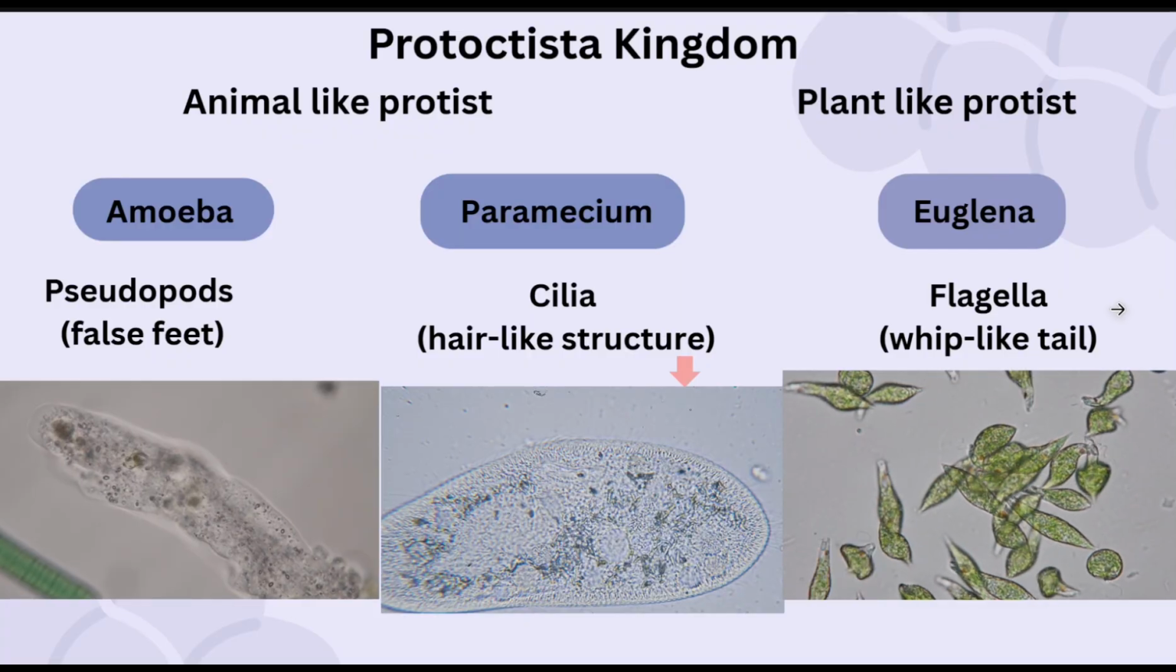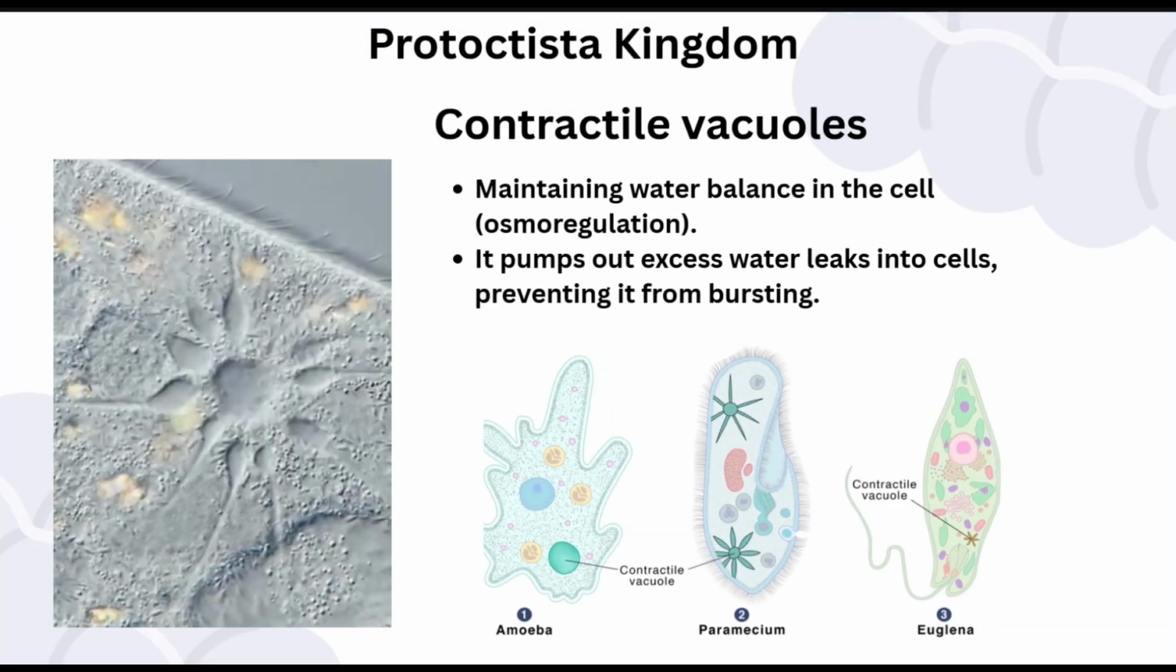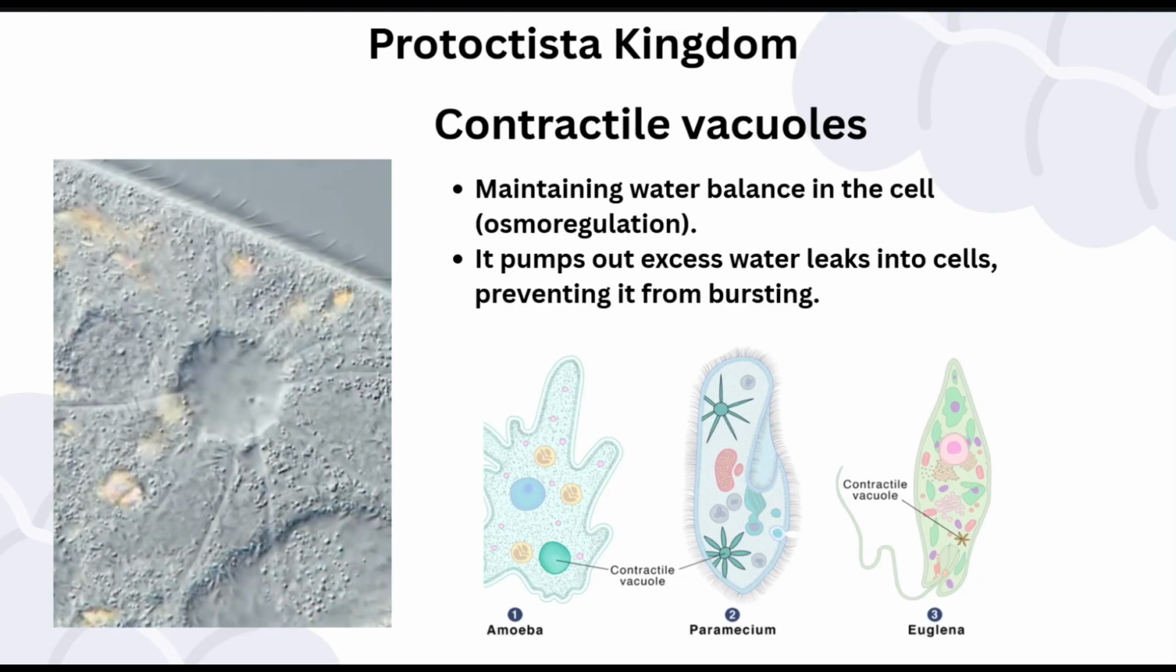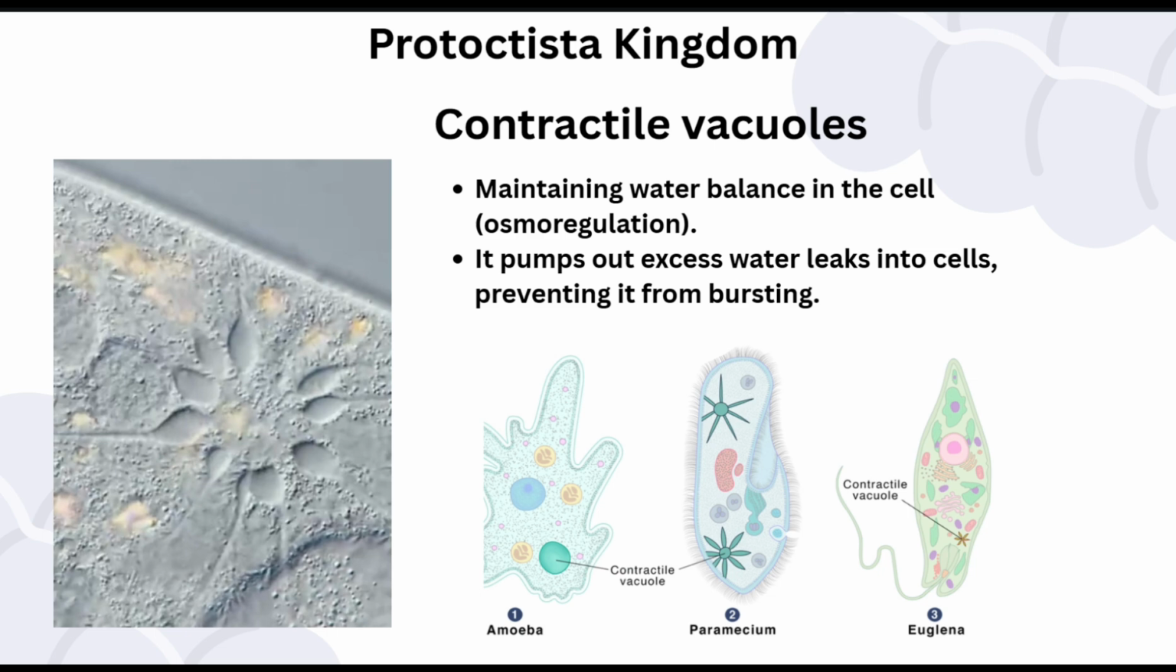Finally, to survive in water, many protists have a structure called a contractile vacuole. This little bubble pumps out extra water that leaks into the cell, preventing it from swelling up and bursting. This is how they maintain osmoregulation, or water balance.